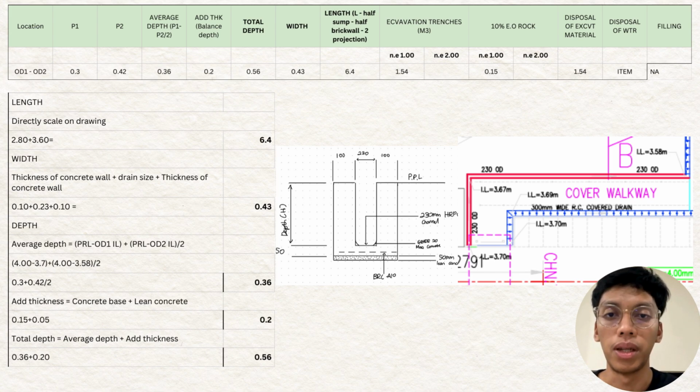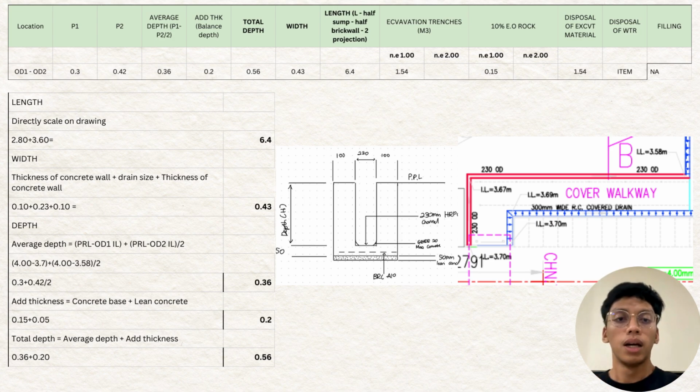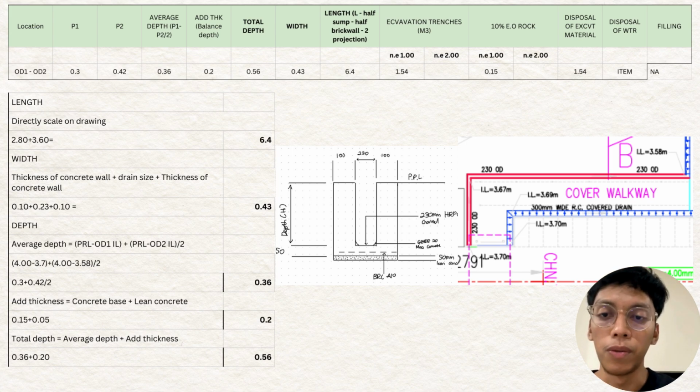The next one is the depth. First thing we need to find is the average depth. The formula is PRL minus the invert level for the inlet, and PRL minus the invert level for the outlet, divided by 2. The PRL for this drawing is 4 meters, and the OD1 invert level is 3.7, and for OD2 it is 3.58, divided by 2. So we get 0.3 plus 0.42 divided by 2, and we get 0.36 for the average depth.